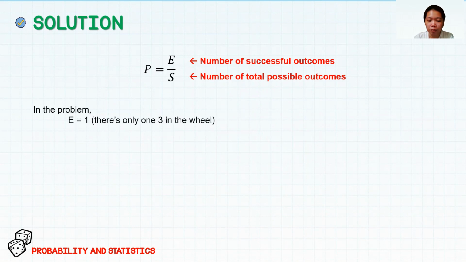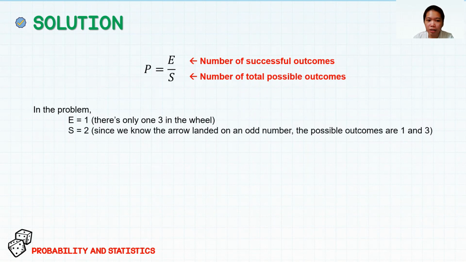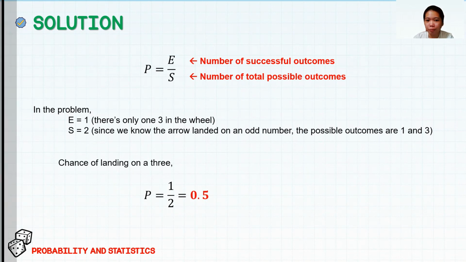So in the problem, our E is 1, since there's only one 3 in the wheel. And our S is 2, since we know the arrow landed on an odd number, so the possible outcomes are 1 and 3. So for the chance of landing on a 3, we substitute this in the equation. So we get 1/2, or equals 0.5 possibility that the arrow will land on a 3 if we know that the arrow landed on an odd number.